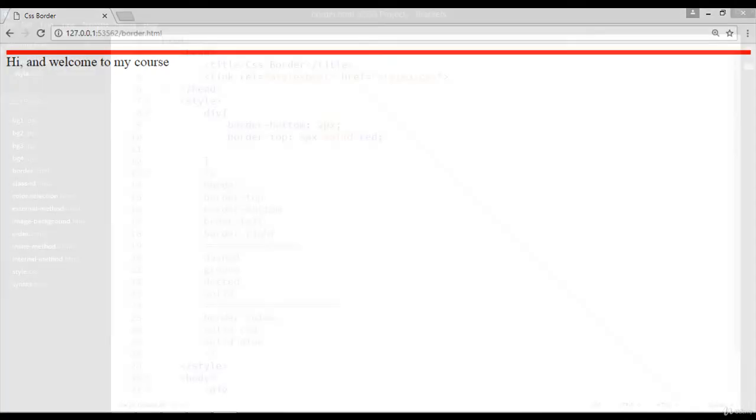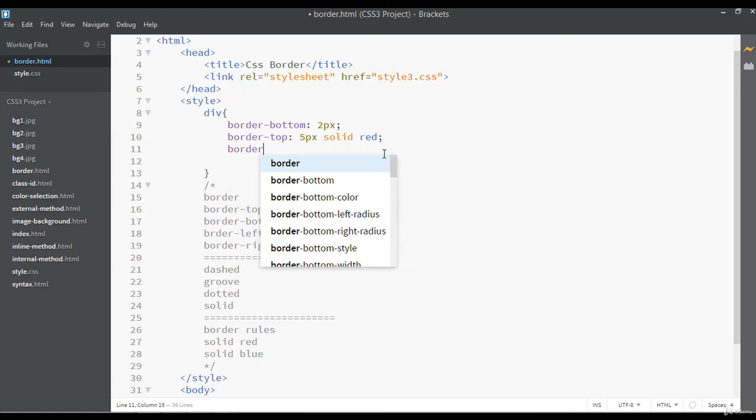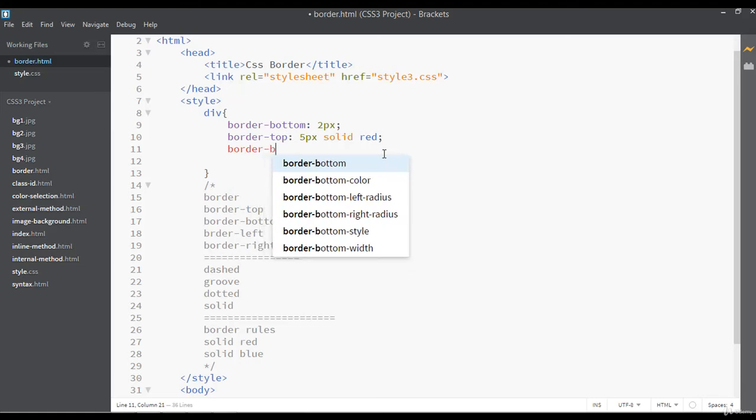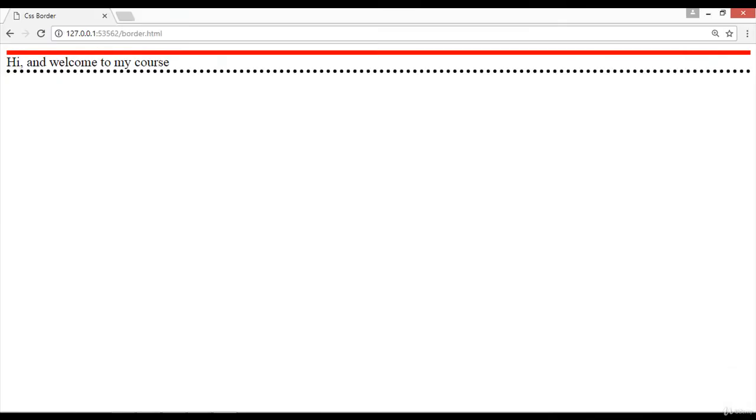It is just the top border, so I want a bottom border also. You can just write here border-bottom, or we have just the bottom border here. I'm giving this something like 4 pixel. Type of this should be dotted, and the color should be just a simple gray color or black color. You can write all these in one line, just like this.